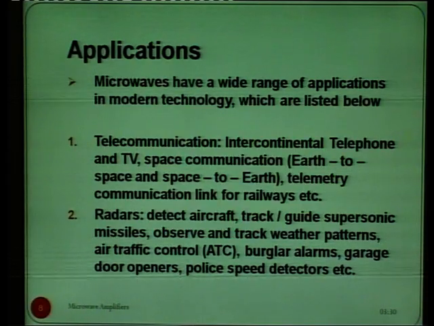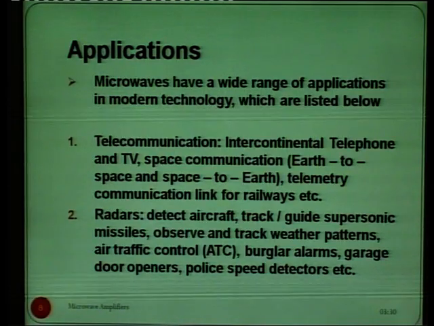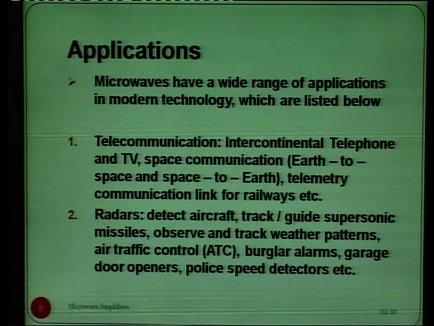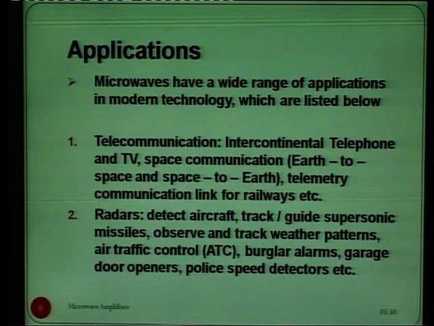Then second is radars. In radars, the applications are to detect aircraft, track and guide supersonic missiles, observe and track weather patterns, then air traffic control, burglar alarms, garage door openers, police speed detectors, etc. So, in the field of radars, microwaves are used.